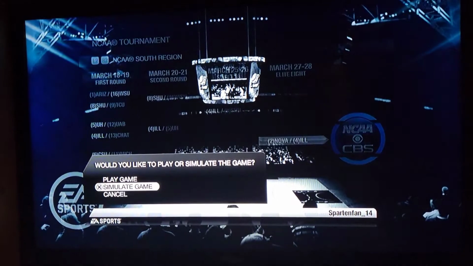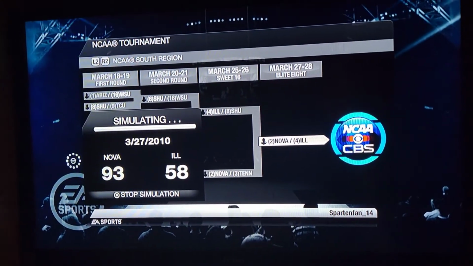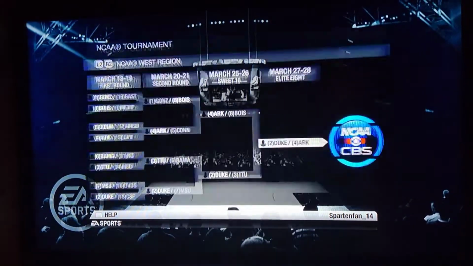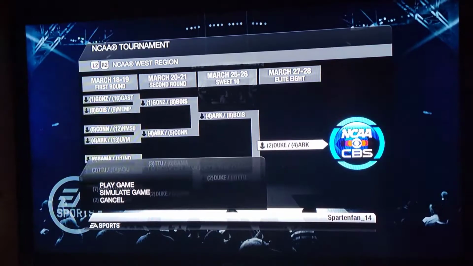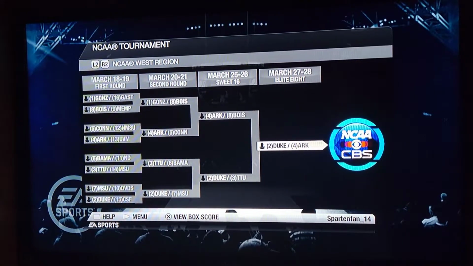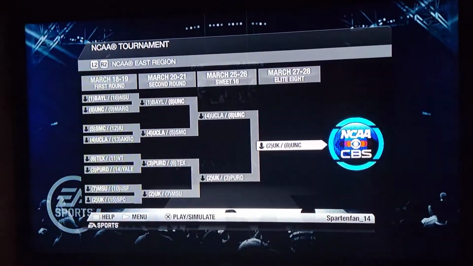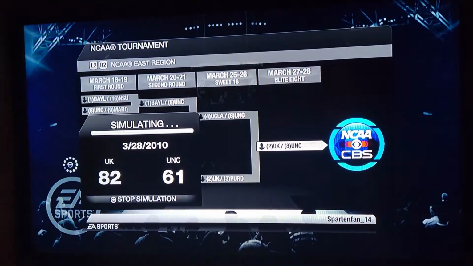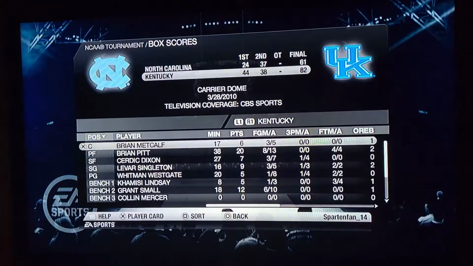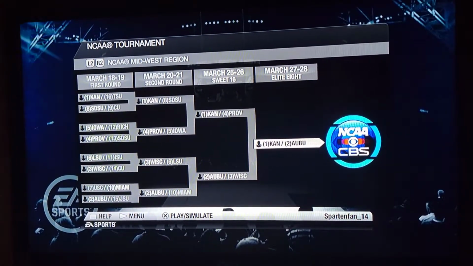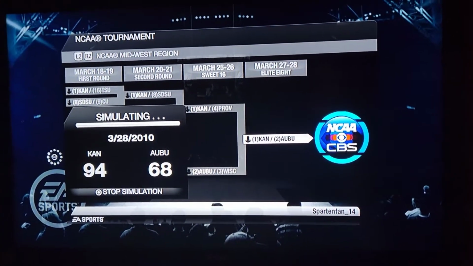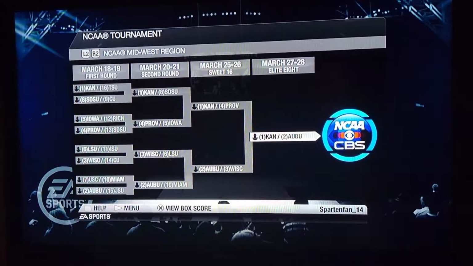Villanova versus Illinois. And Villanova is the first to punch their ticket to the Final Four. Duke and Arkansas. And Duke punches the next ticket to the Final Four. Kentucky, North Carolina. And Kentucky punches their ticket to the Final Four. Comes down between Auburn and Kansas. And Kansas punches their ticket to the Final Four.